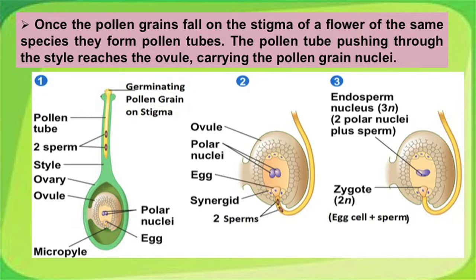Within the ovule, you have the polar nuclei and the egg cell marked. The two sperms are shown entering the ovule. In the third diagram, the results of fertilization are marked. The diploid zygote is formed, and there is another triploid structure formed called the endosperm.